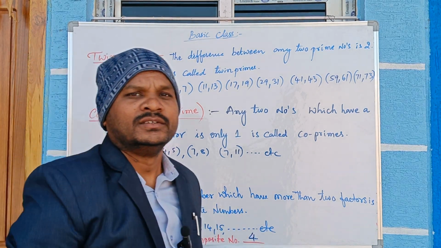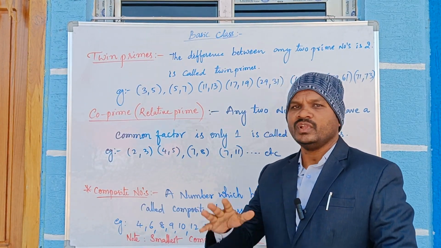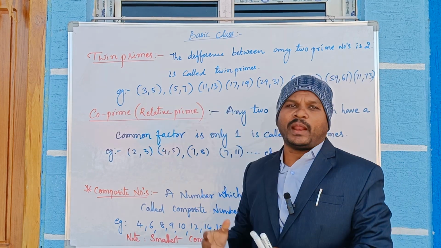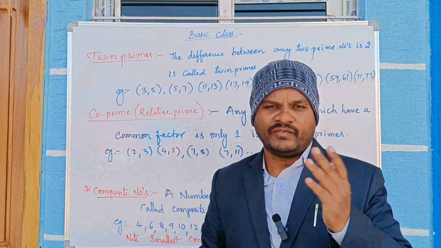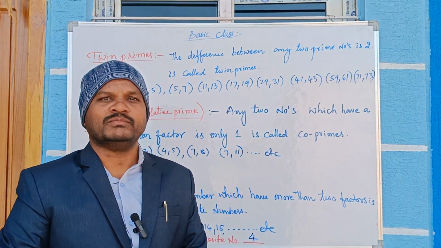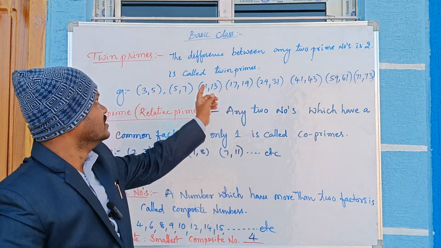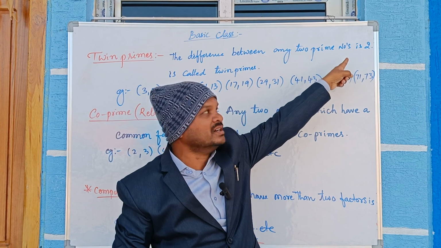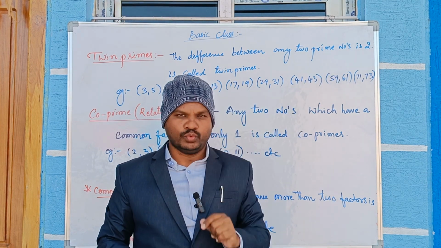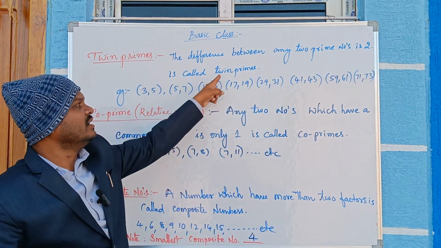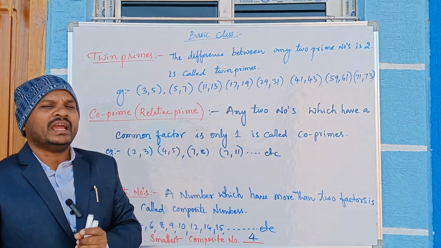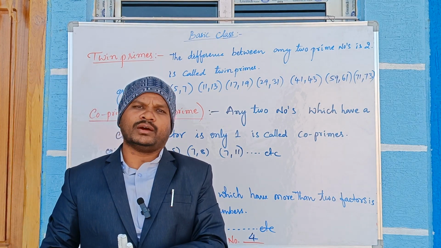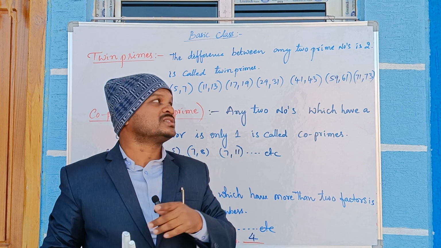Okay, next, continue. Next, twin primes. The definition: if the difference between any two prime numbers is 2, they are called twin primes. Means you take any two primes, and their difference must be 2.